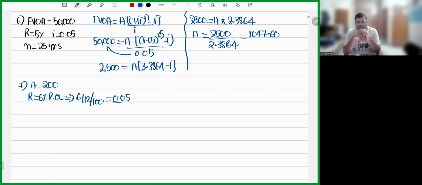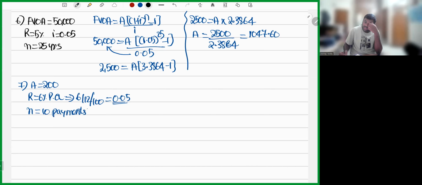Sir, why did you do like this? Obviously, 6% means I will be 0.06. But he is telling per month, so I have simply divided by 12. So 0.06 divided by 12 is 0.05. Next. For how many payments? For 10 payments he is telling. So simply the value of n is equal to 10.